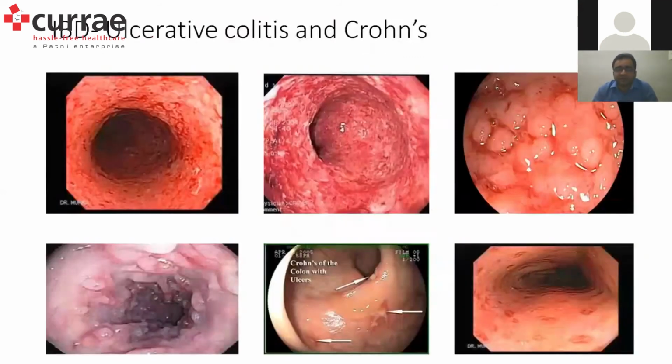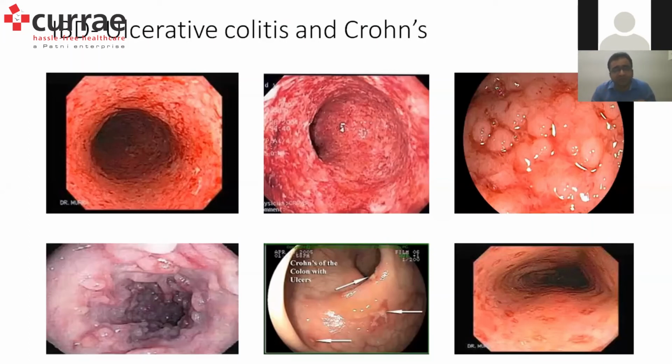Coming to the next cause, this is the most obvious. Probably everybody has heard about this term. Sorry for the ghastly images. The images are obviously not very great, but I assume that everybody has dealt with inflammatory bowel disease. So I thought I'll just put the images of inflammatory bowel disease, because inflammatory bowel disease like ulcerative colitis and Crohn's as a cause of lower GI bleed would be a topic where we can talk for hours together. Considering the short time we have, 20 minutes, I thought I'll go through each and every topic in brief rather than in detail.